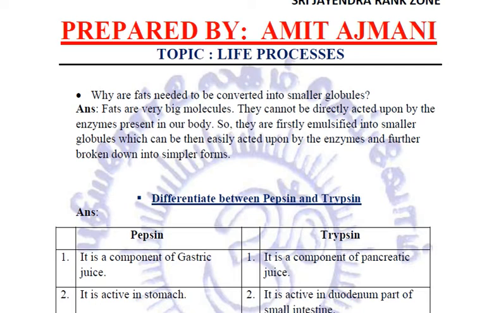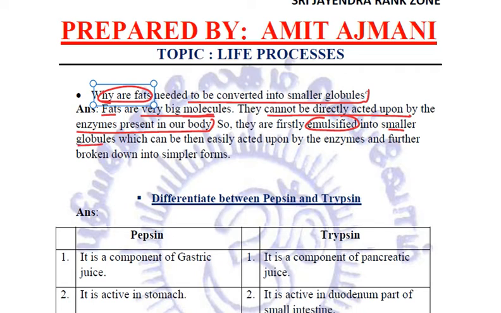Next question is, why are fats needed to be converted into smaller globules? Or why is the function of bile so important? It is so because fats are very big molecules, because of which they cannot be directly acted upon by the enzymes which are present in our body. So that is why they are firstly emulsified into smaller globules. Now the enzymes in our body can easily act upon them and further break them down into simpler forms, that is fatty acids and glycerol.